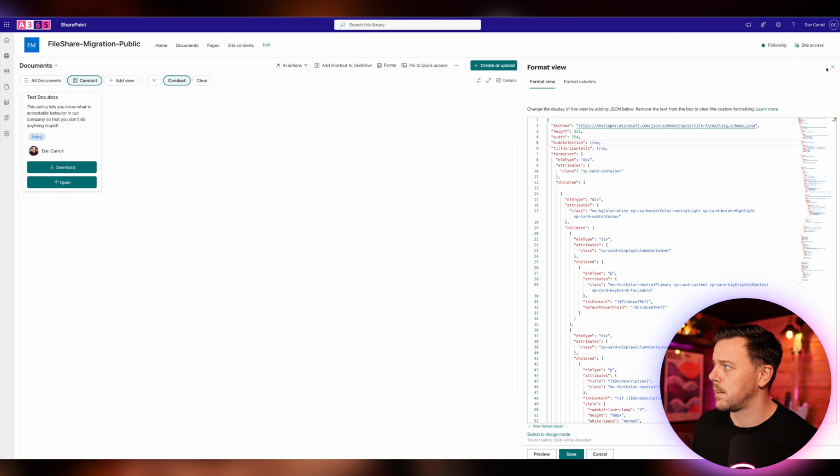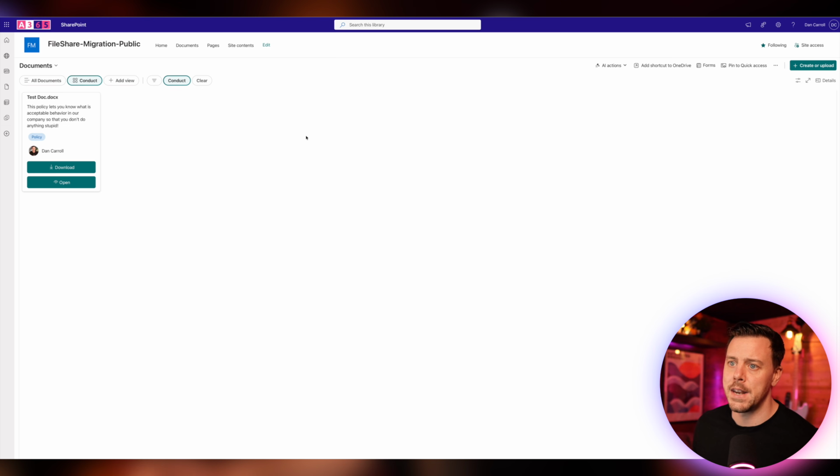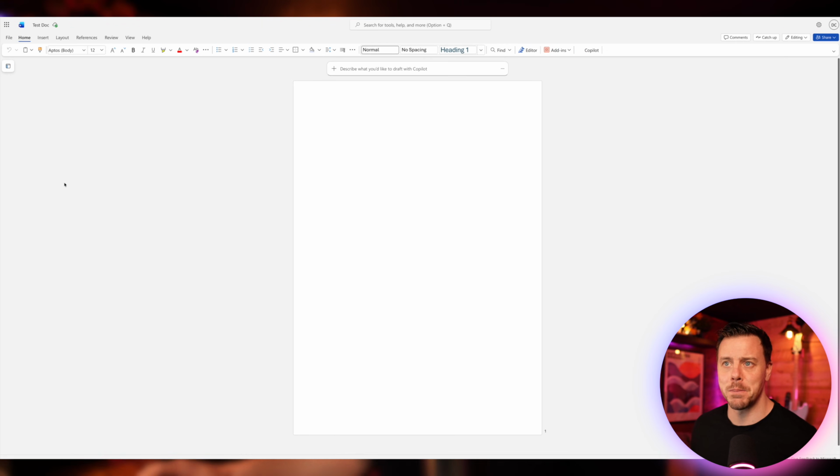We'll click save. Now we can click out of this. And now our buttons should work perfectly. So I can't click anywhere on the card, but our buttons work. So if I click download, I've downloaded the file. And if I click open, I open the file. Simple as that. So now we have the formatting of our views that we're going to embed on our pages done. You just want to create the additional views for the other categories.